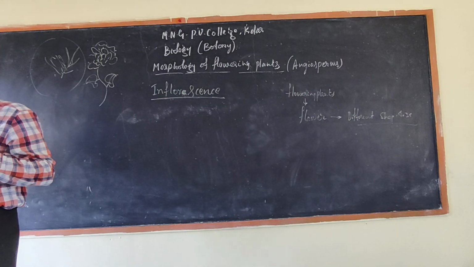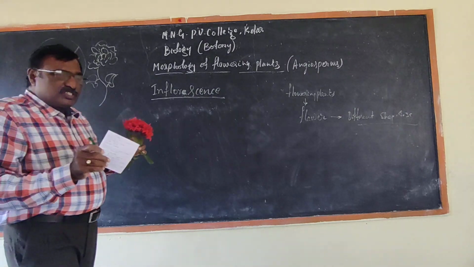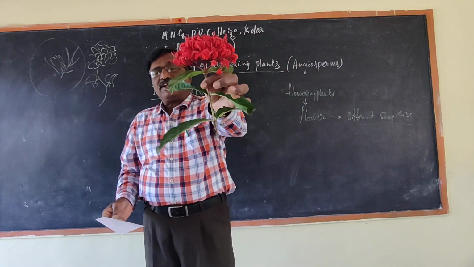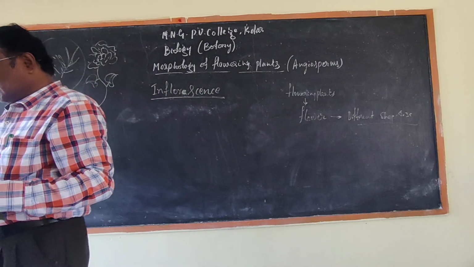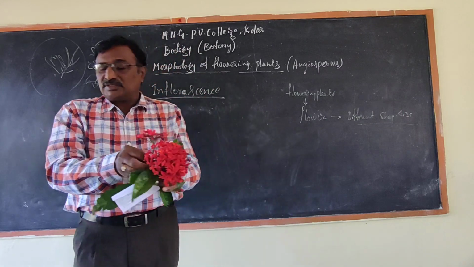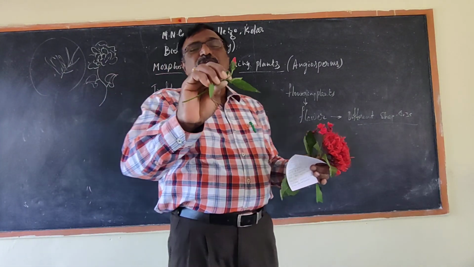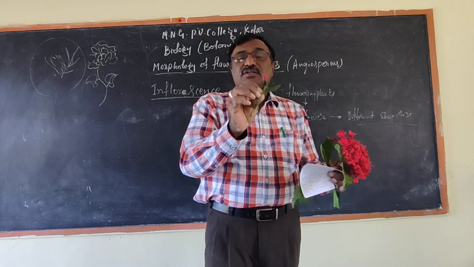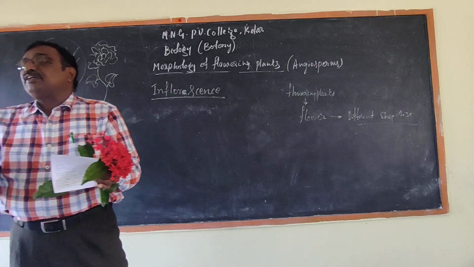So, now we will come to the inflorescence types. It is a multiple flower arrangement. See, here only one flower, hibiscus. It is only one flower. Here so many flowers we can understand.